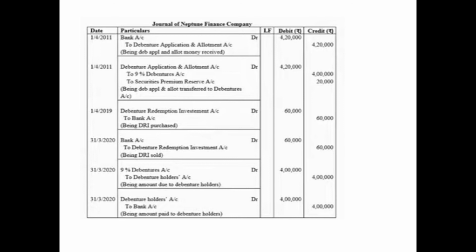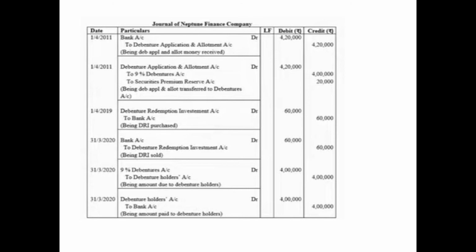Then we'll pass the debenture redemption due entry, and since these debentures are redeemable at par, so the entry for redemption due on 31st March 2020 will be 9% debentures account debited with the face value 4 lakh to debenture holders account with the amount of redemption, that is 4 lakh, because these debentures are redeemed at par, being amount due to debenture holders.